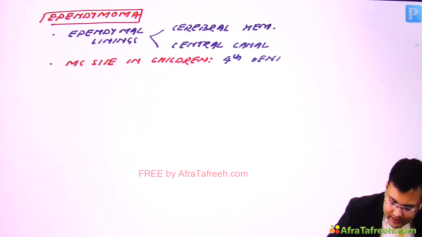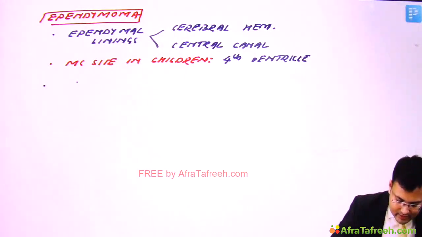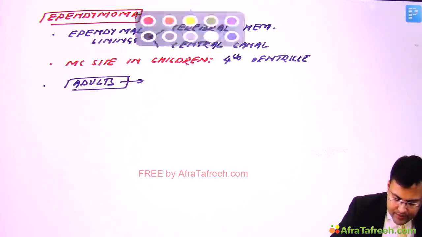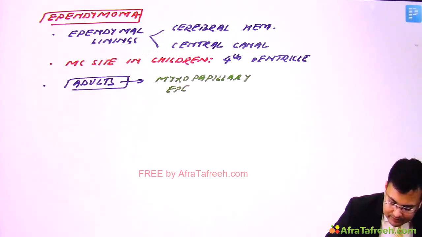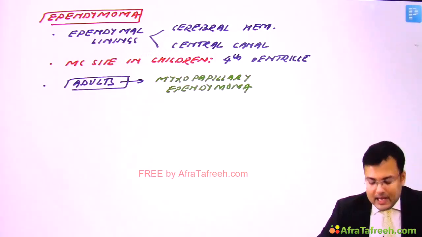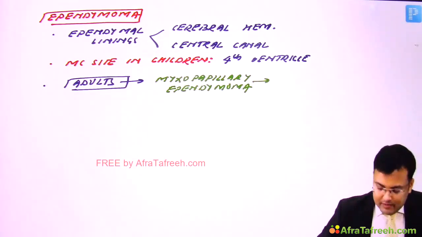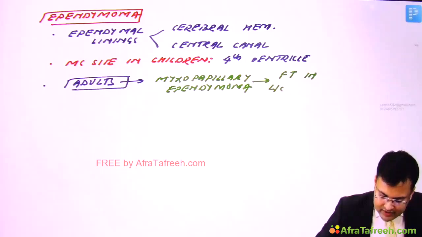Clear? So what is the most common histological type in adults? In adults, the most common histological type is myxopapillary ependymoma. Generally, this myxopapillary ependymoma arises from the filum terminale in the lumbosacral region.